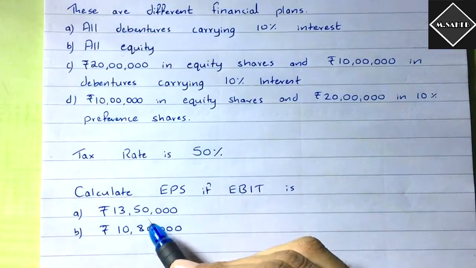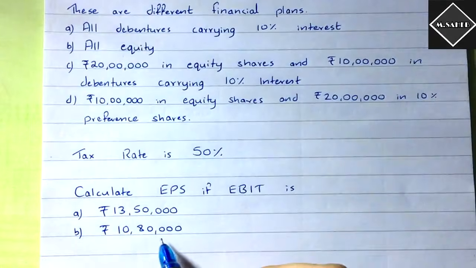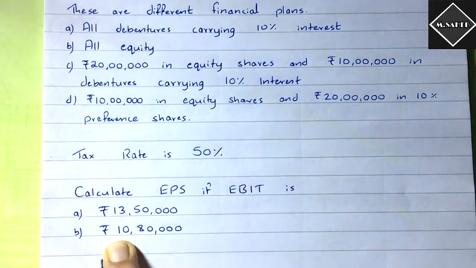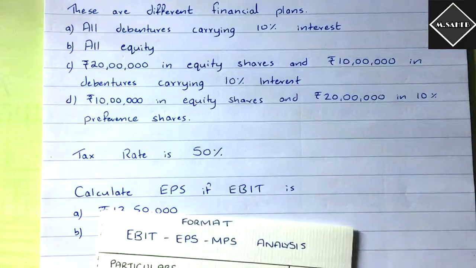But then again you have to make another table when EBIT is 10 lakh 80,000 and you have to do all the calculations. Okay. Then you will calculate the EPS with the EBIT of 10 lakh 80,000. Okay. We'll see how to do that. It's very simple, right? So let's solve this problem.